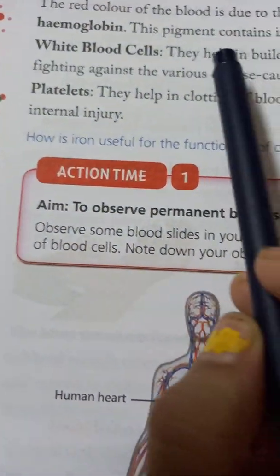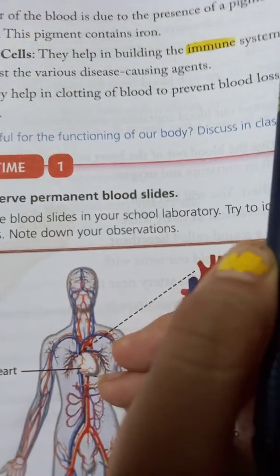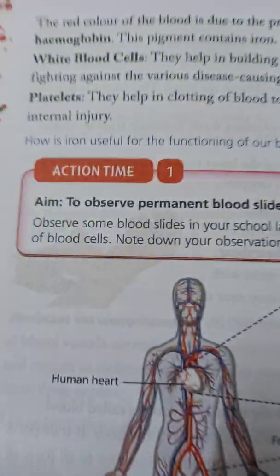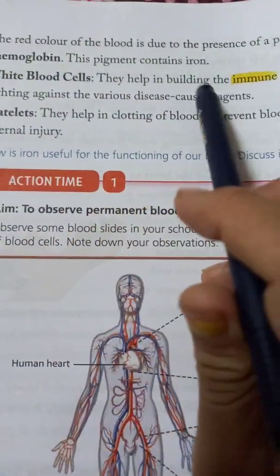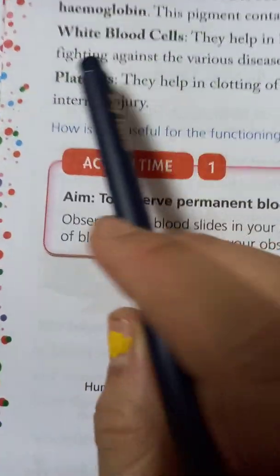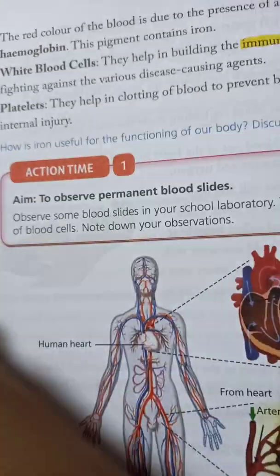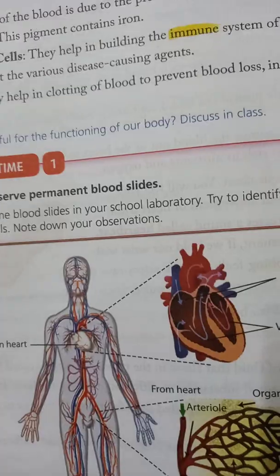White blood cells help in building the immune system of the body by fighting against the various disease causing agents. So what are white blood cells? They help in the building of the immunity system of the body, right?